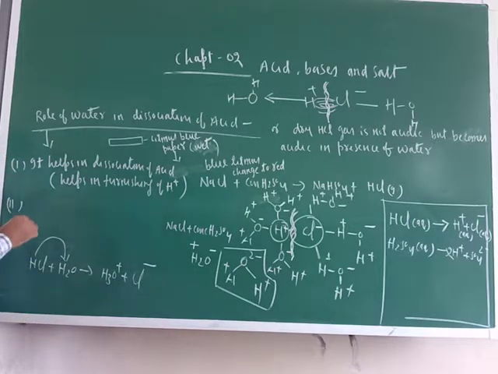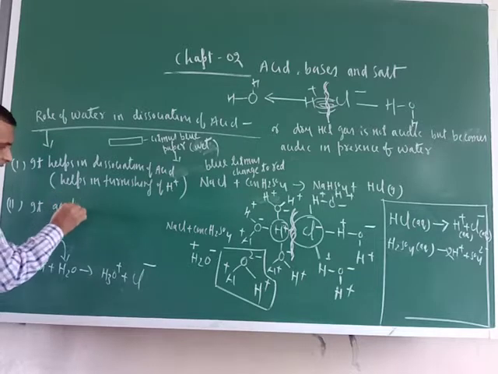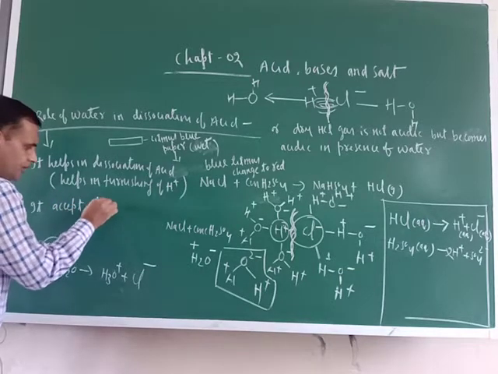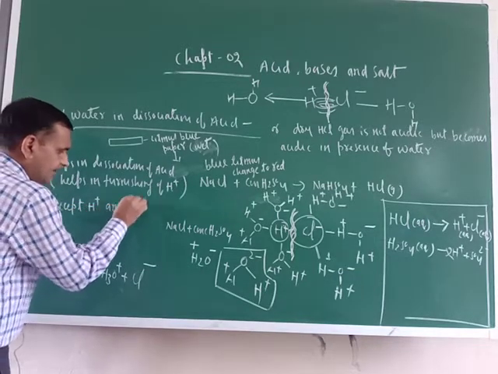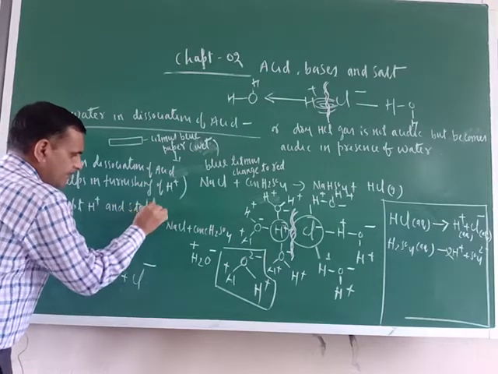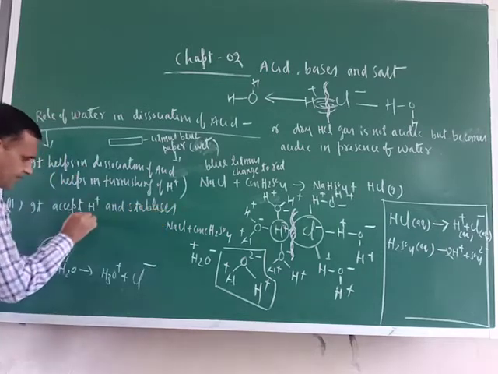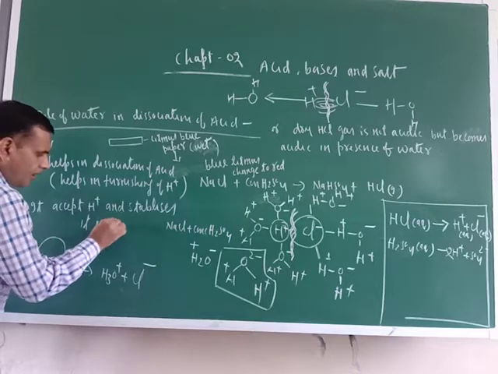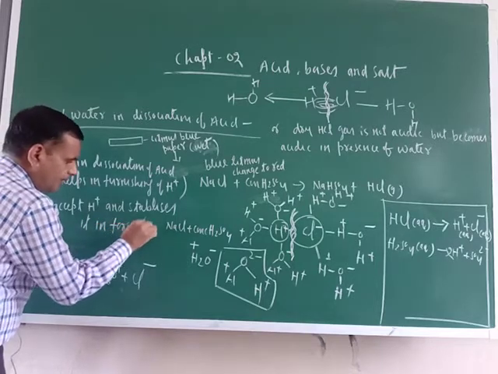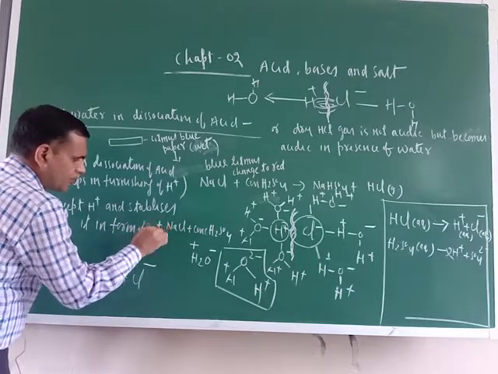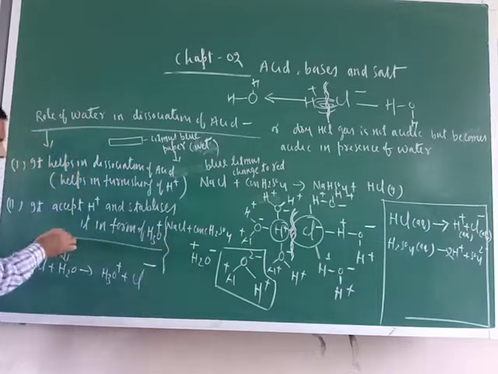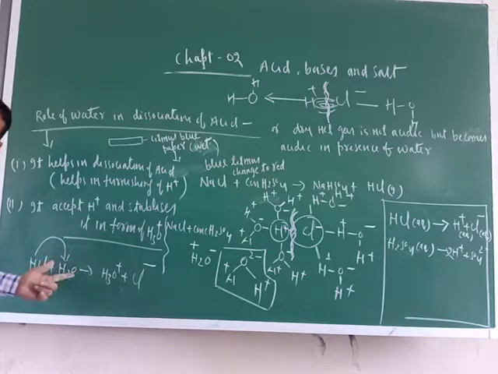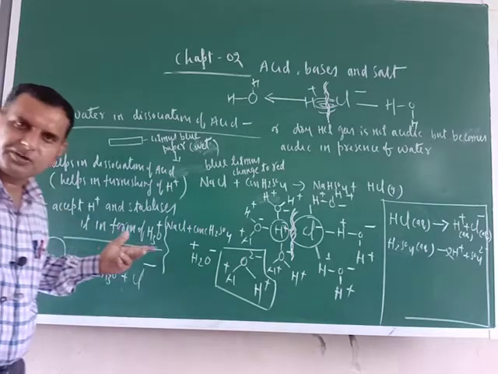The second role of water is it accepts H positive and stabilizes it in the form of H3O positive, the hydronium ion. So these are the two roles. Just see, who is accepting H positive? Who is accepting H positive?